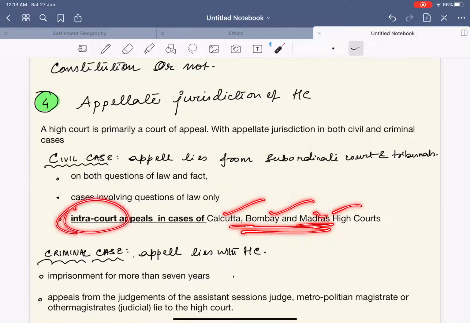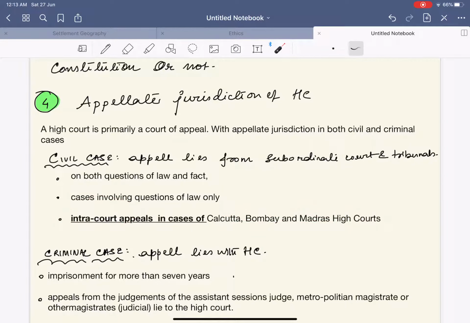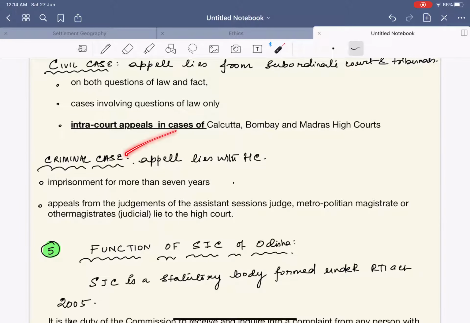What is this intra-court appeal? Intra-court appeal means that there are several benches within the High Court, and within those benches itself you can make an appeal from one bench to another. Criminal cases. Appeal lies to the High Court when there is imprisonment for more than 7 years. Remember this. Next, appeal from the judgment of the assistant session judge, metropolitan judge, magistrate or other judicial magistrate again lies to the High Court.